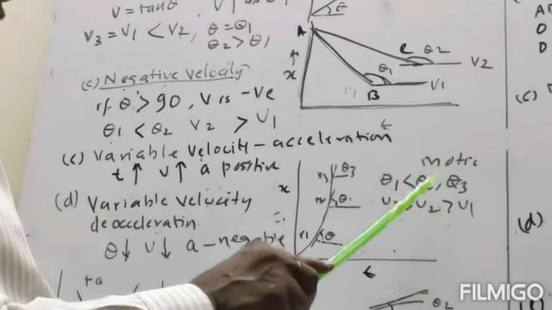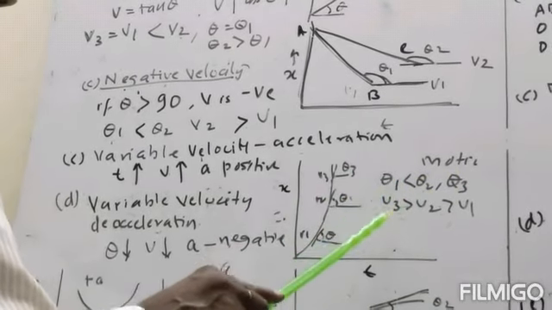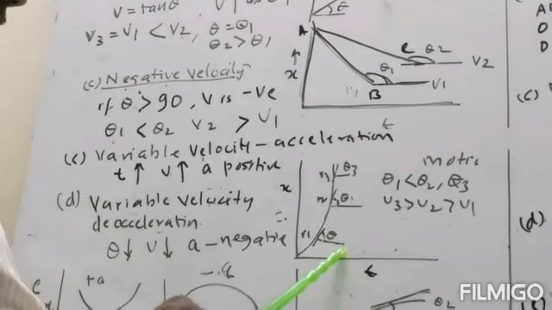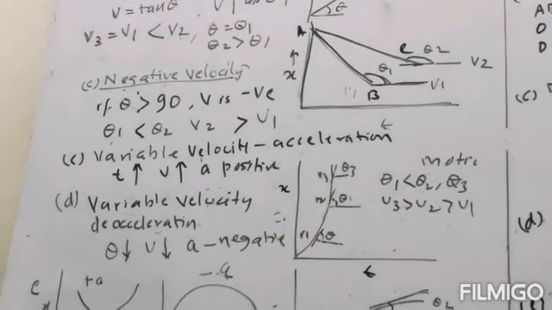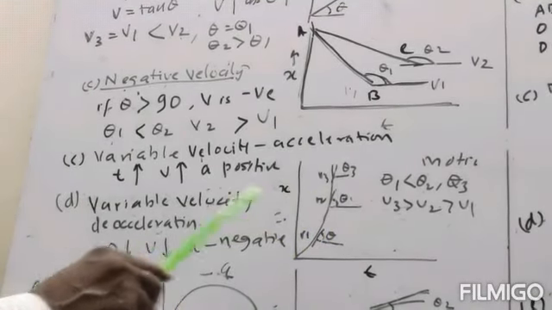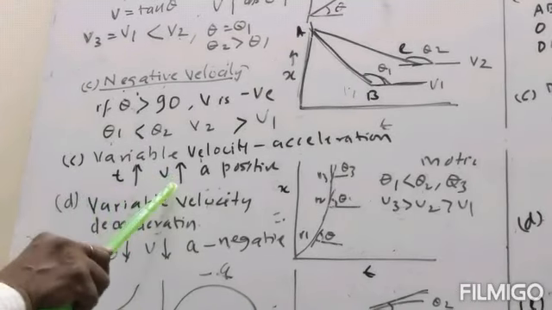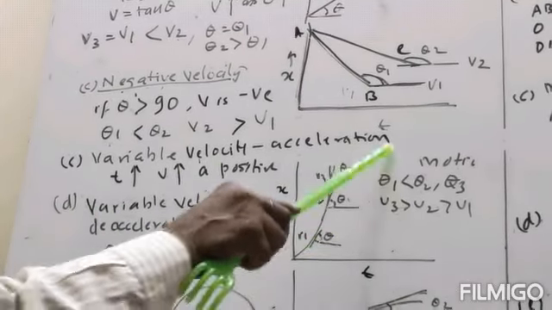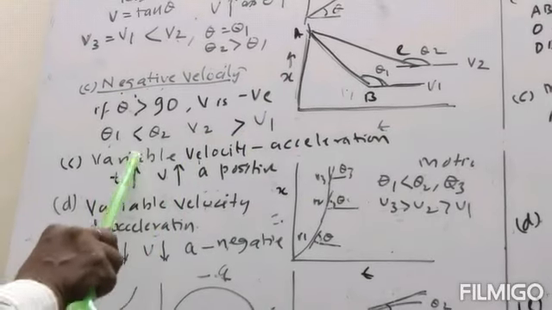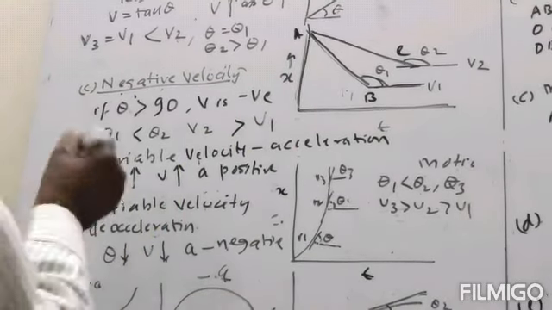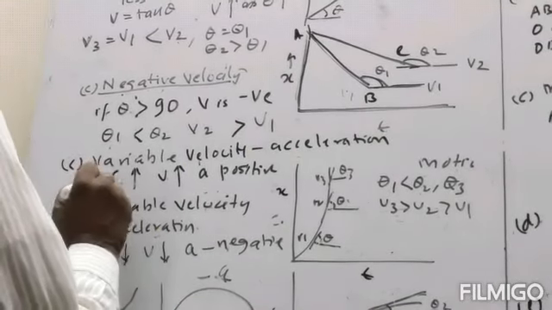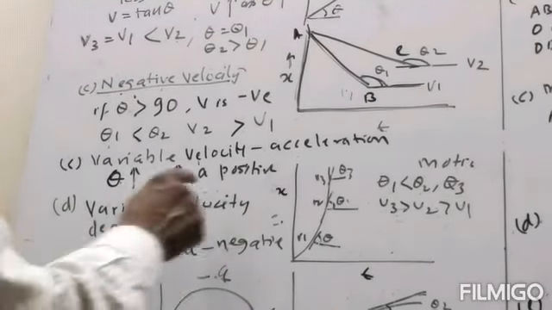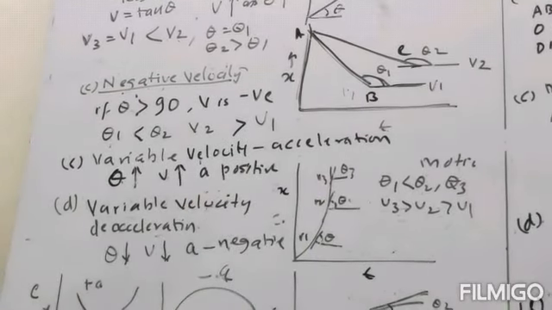Theta 3 is more than theta 2, so velocity V3 will be more than V2 and V1. Velocity is equal to tan theta. So as theta increases, V increases. As t increases, theta increases, V increases, so it is positive.